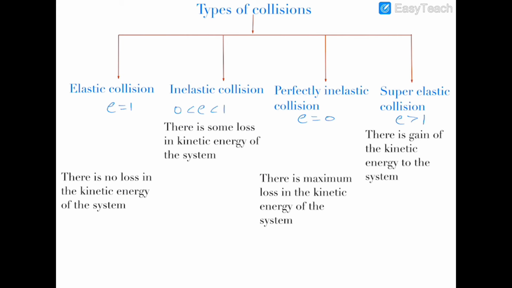And the third type of collision is perfectly inelastic collision. In this type of collision, the loss of kinetic energy is maximum, the highest among all types of collisions, but it is also not the complete loss. It is not the case that the complete energy of the system will be lost in some form and no energy will remain in the system after the collision. In fact, the energy lost in this case is highest, but it is not the complete loss of energy. So the value of e in this case is 0.